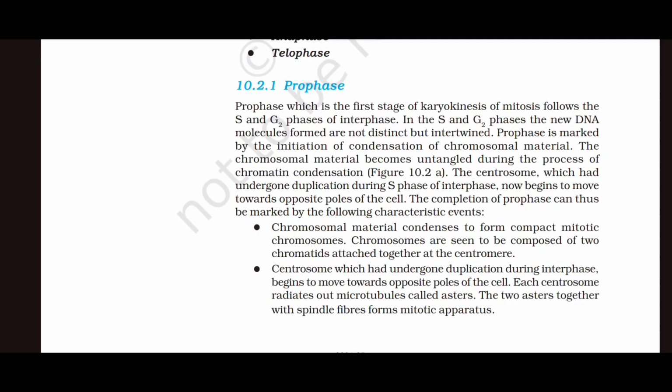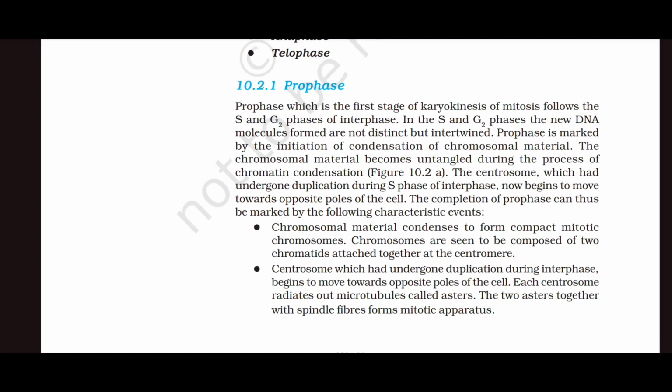The chromosomal material becomes untangled during the process of chromatin condensation. The centrosome, which had undergone duplication during S phase of interphase, now begins to move towards opposite poles of the cell. The completion of prophase can thus be marked by the following characteristic events.